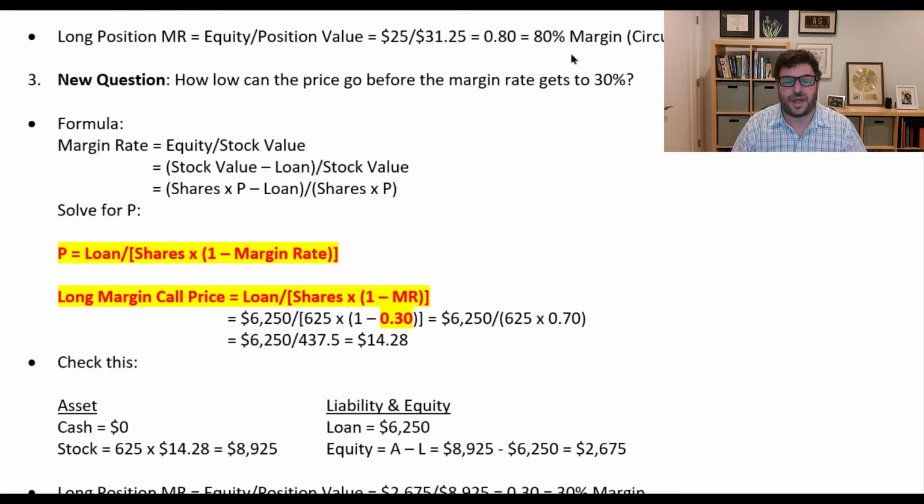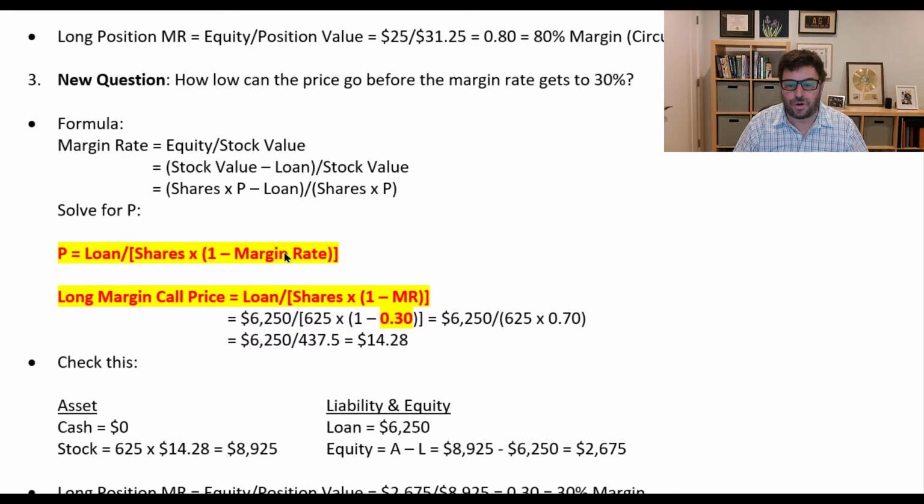I'm not going to derive this, but here is essentially the formula. Margin rate is equal to the equity divided by the stock value. Stock value minus the loan is the equity, so that's stock value minus loan, divided by stock value. And stock value is equal to the number of shares times P. What I want to do is solve for P that gives me my margin rate. So I put P on the left-hand side, and I do a bunch of algebra, which I'm not going to do, and I end up with the price that equates to that margin rate, for some given margin rate, number of shares, and loan.